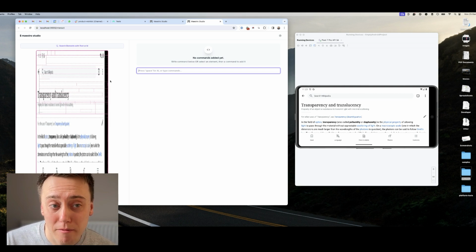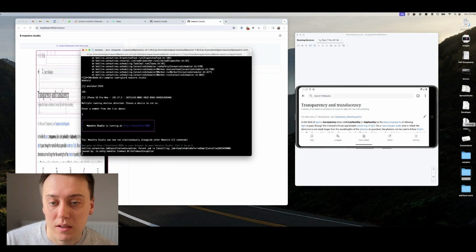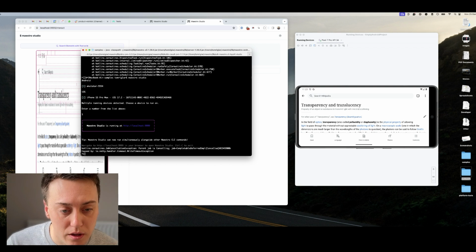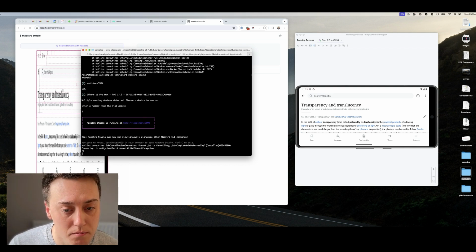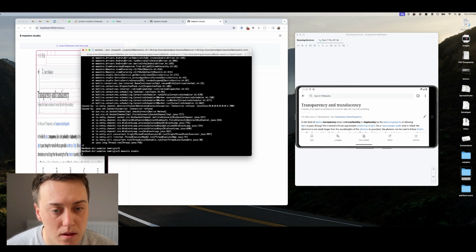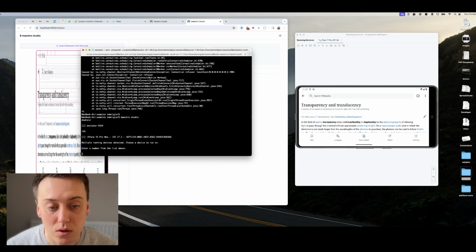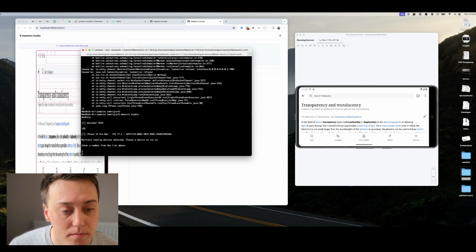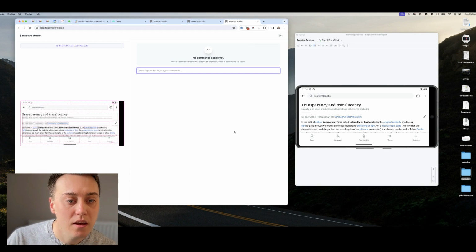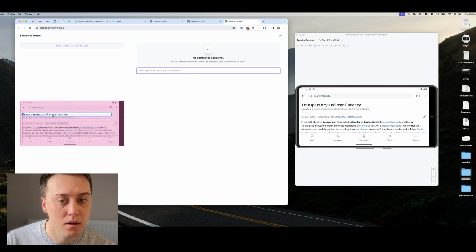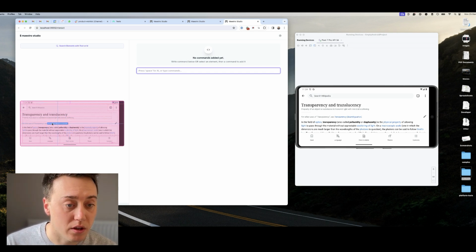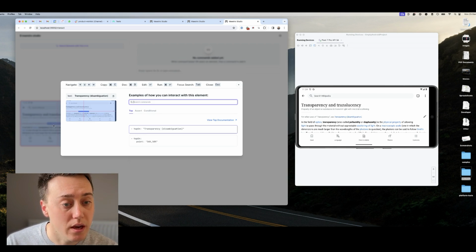Now, what I have found is that if we go and restart Maestro Studio, this time we're going to restart it with the device already in landscape mode. You can see here that actually the hierarchy has been correctly parsed. And in theory, we could go and build our test here.